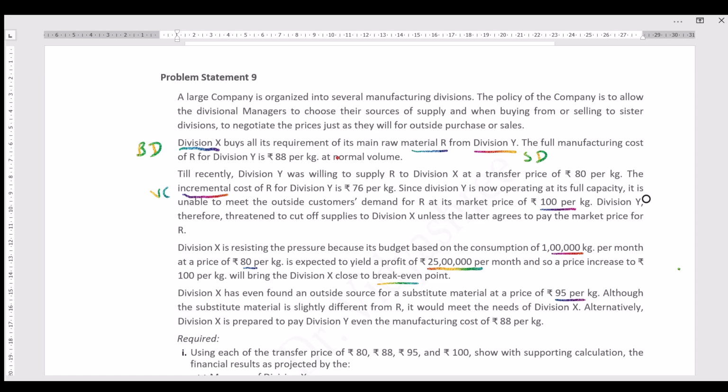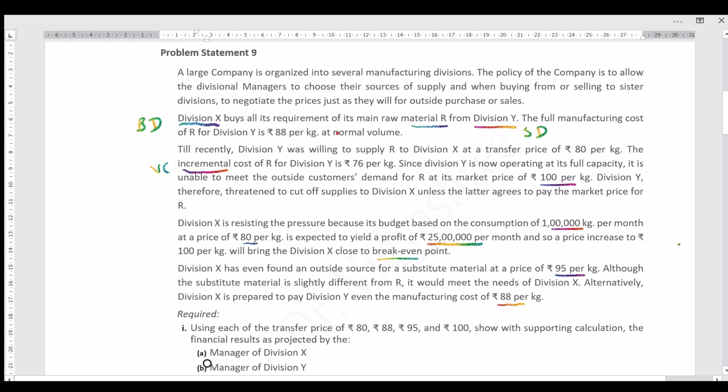Alternatively, Division X is prepared to pay Division Y even the manufacturing cost of 88 per kg. Right. Here, the scenario of the discussion is as we understood. Observe here.